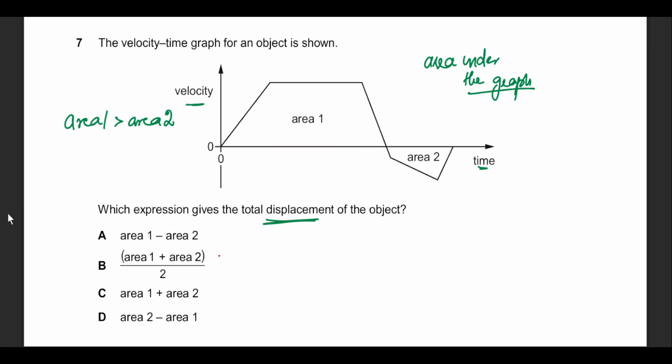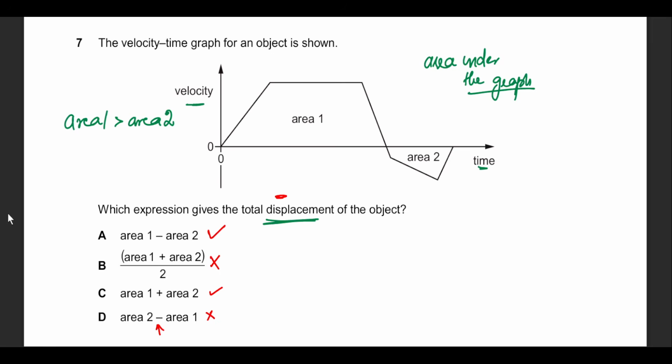Area 1 plus area 2 divided by 2, this is incorrect. We don't need to do that. Area 1 plus area 2 seems like a plausible option. Area 1 minus area 2 also looks like a plausible option. Then area 2 minus area 1 doesn't make any sense at this stage because it will yield a negative answer, because area 1 is not negative.